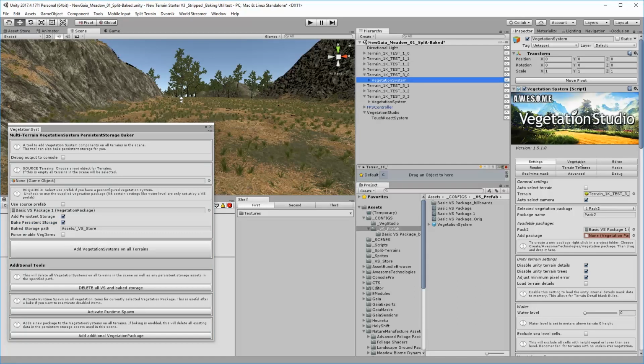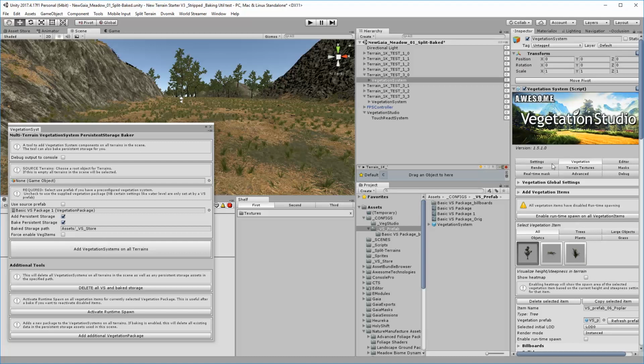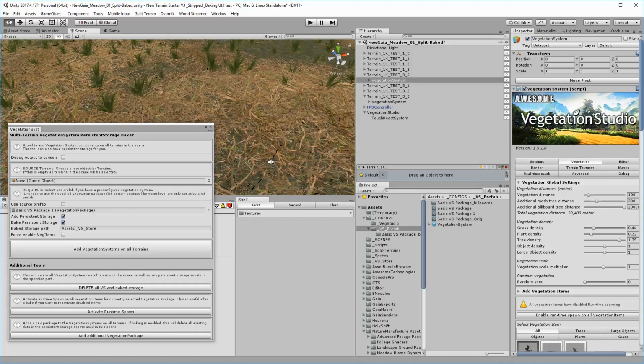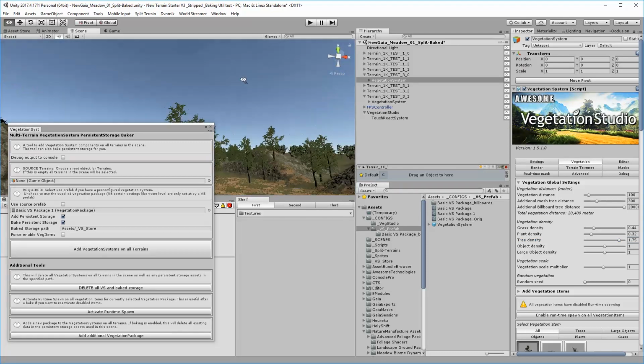So the kind of thing you might start doing is, in the global settings, you might start messing around with the grass and plant density, tree design. Let me do more trees and less of everything else. Not sure if I've got any trees. Actually, my rules aren't spawning any trees anywhere near here.